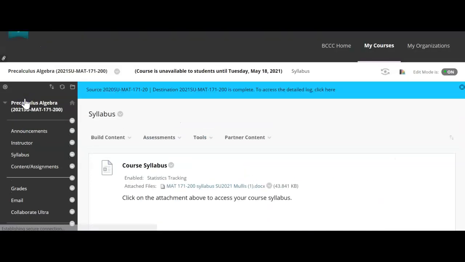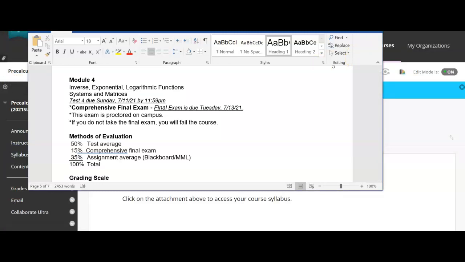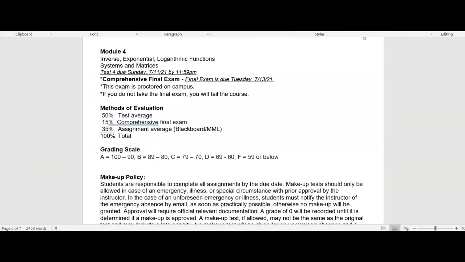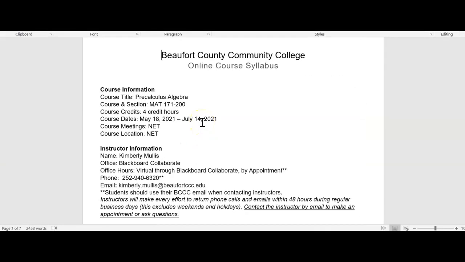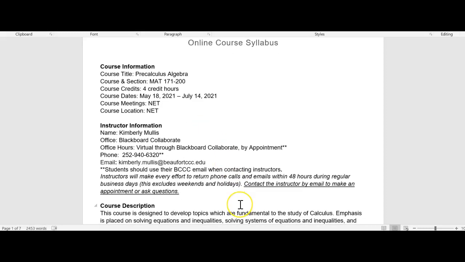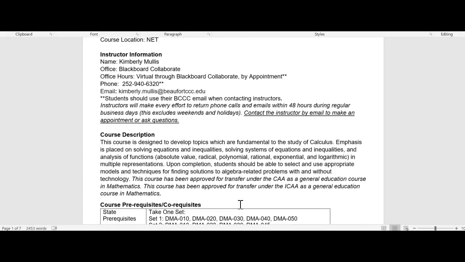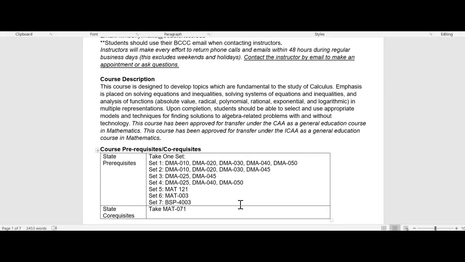Your syllabus is the next tab. I do want to go over your syllabus because it's very important. It is my contract with you, and so we'll open the syllabus now. Let me get to the very beginning of this. All right, here we go. Our course title and section information is what you see first. The course dates: the class starts Tuesday, May 18th, and the official end date is July 14th. My contact information is there, as is a description of the course.